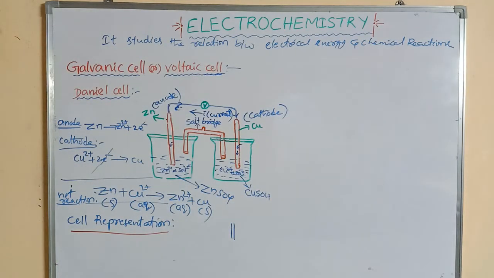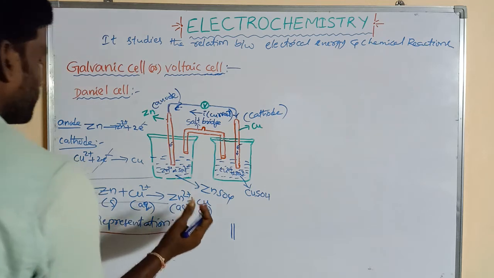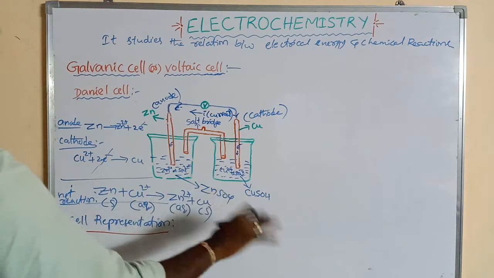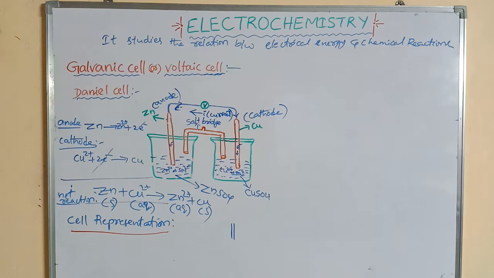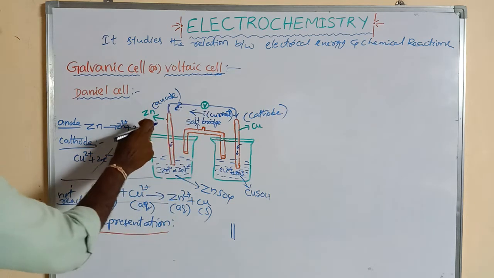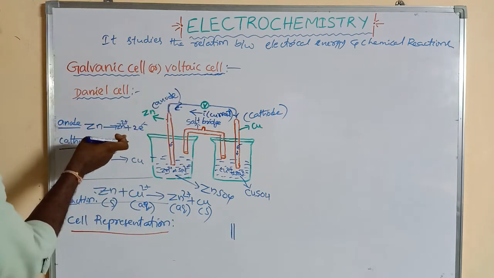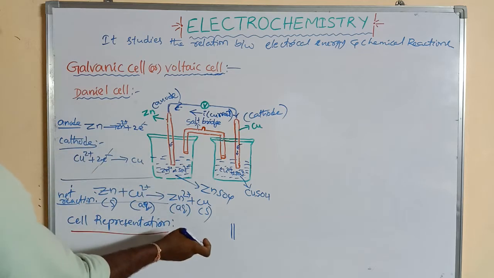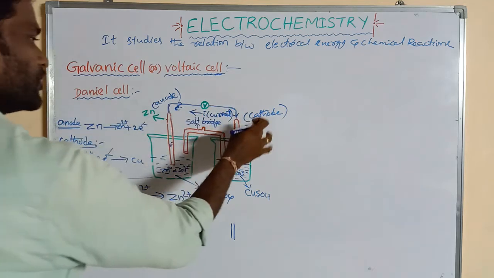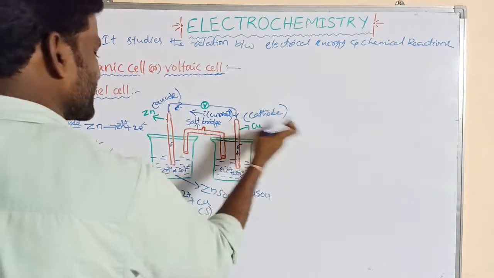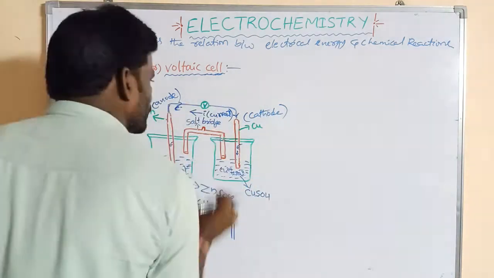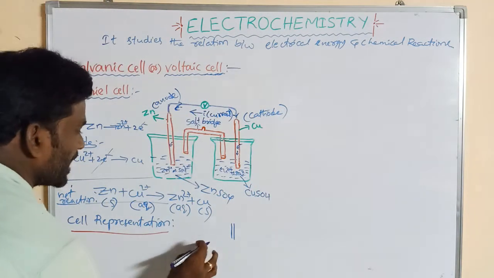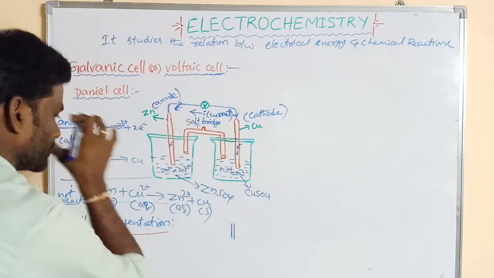First we write the anode, next the cathode. At the anode, which reaction takes place? Oxidation. The oxidation cell is written first. And at the cathode, reduction takes place. First we write the anode, and next the cathode.